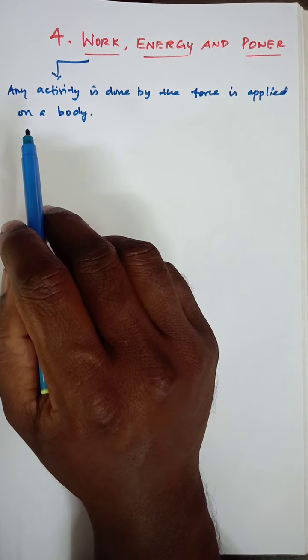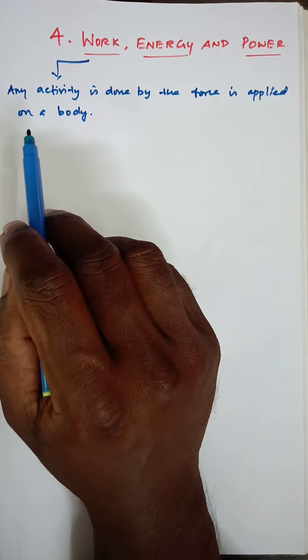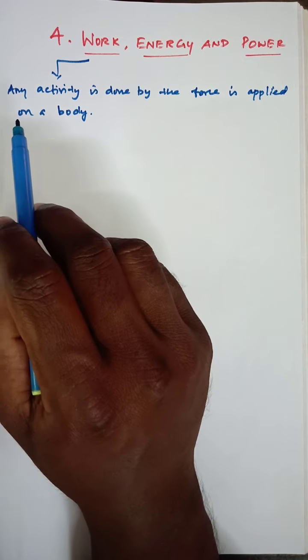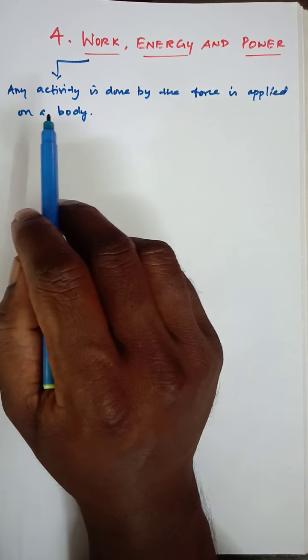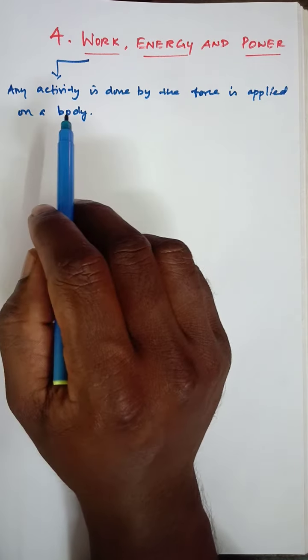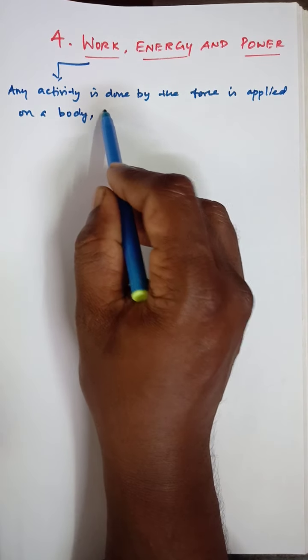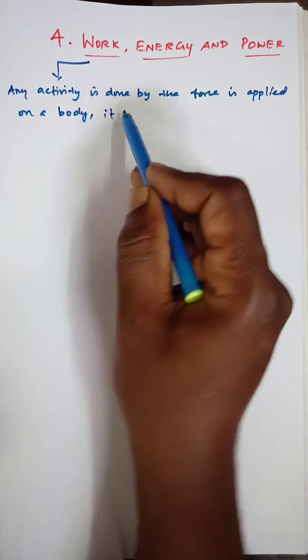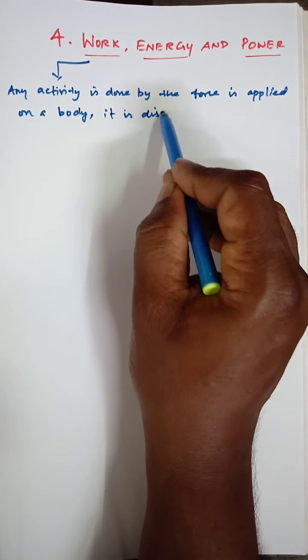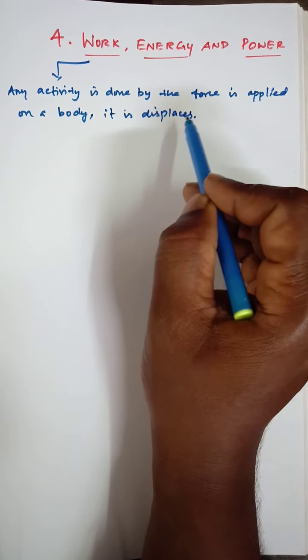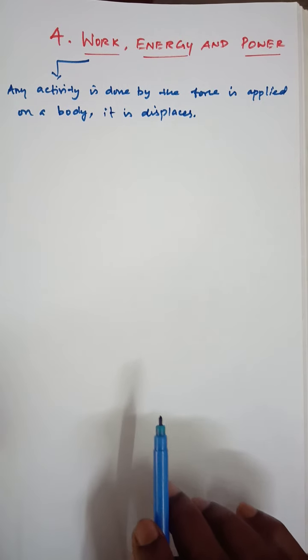If we want to move an object, we have to apply a force on the object, and then it moves. That is the meaning of work done. After the force acts on the body, it displaces, which means its position changes from one place to another. That is the meaning of work.